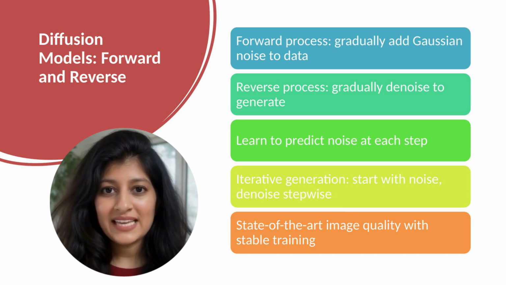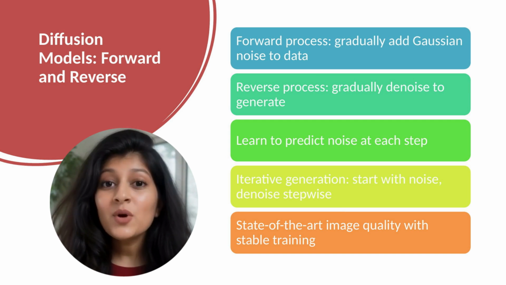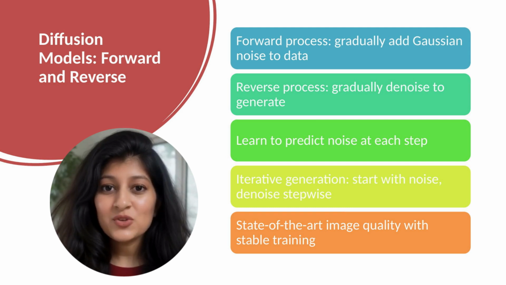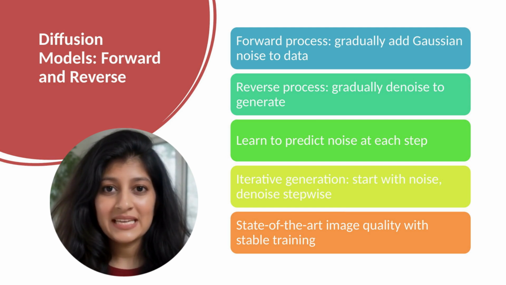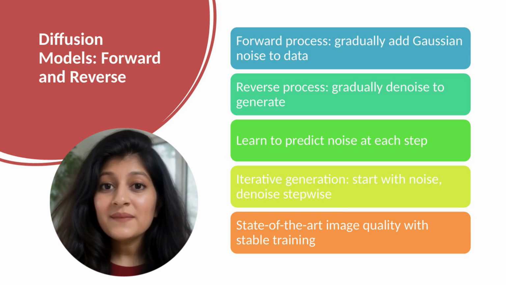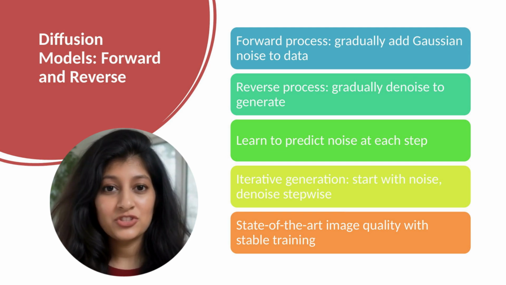This is slower than GAN one-shot generation, but produces higher quality images. Training is more stable than GANs. The process is interpretable. You can visualize progressive denoising. Recent advances like denoising diffusion probabilistic models, DDPMs, and latent diffusion models have made this practical. Stable Diffusion and DALL-E use diffusion-based approaches. They've achieved state-of-the-art image generation quality.